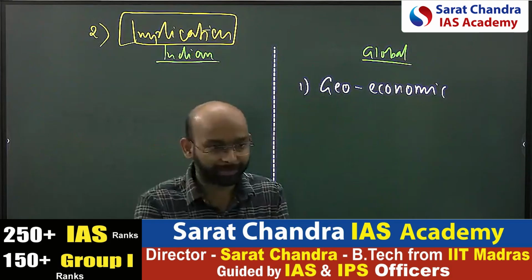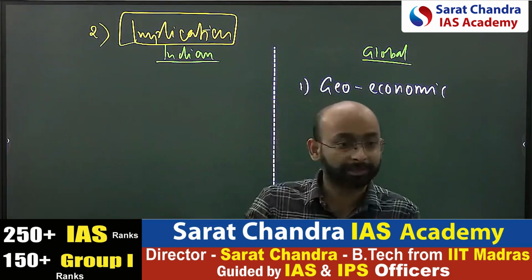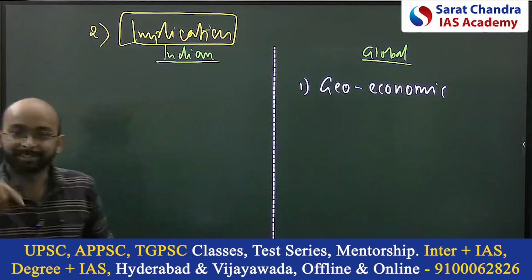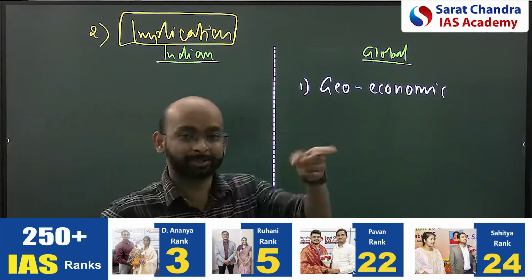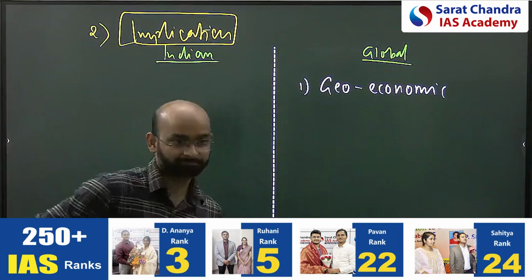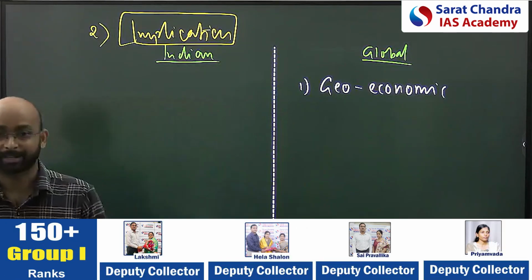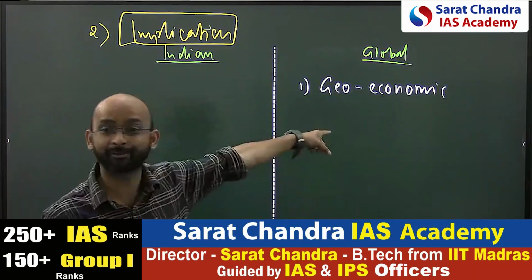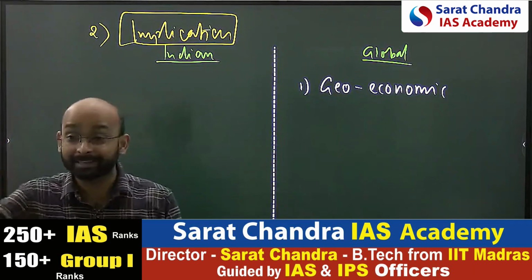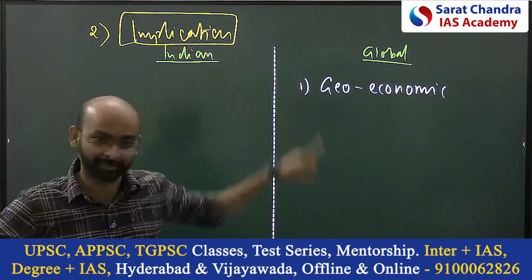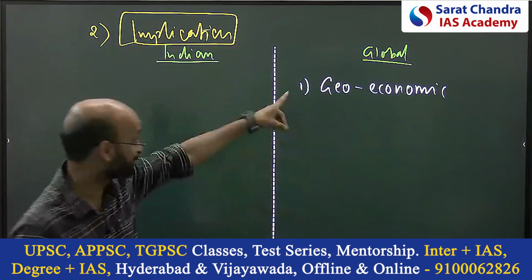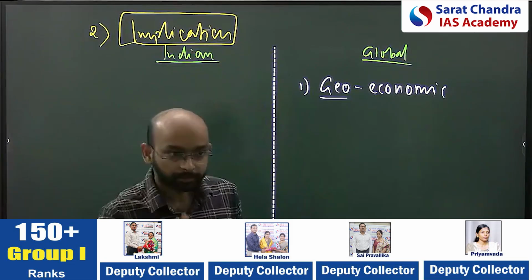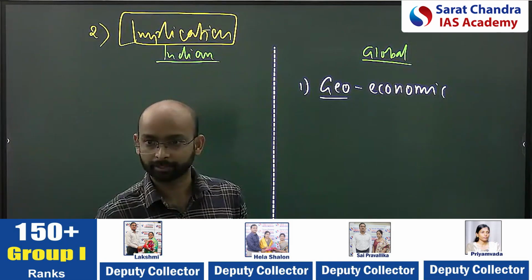Economic fragmentation, lack of equal economic growth and development, financial crisis. One of the reasons why India had the 1991 financial crisis was the oil crisis in the West. The war was going on, prices increased. That is the impact of a war somewhere else on India. Is it geo-economic or not? We call it geo-economic when the impact of one place is global or on another country. Geo means earth, economic means the economic dimension. Clear? So geo-economic implications and inequality can be there.